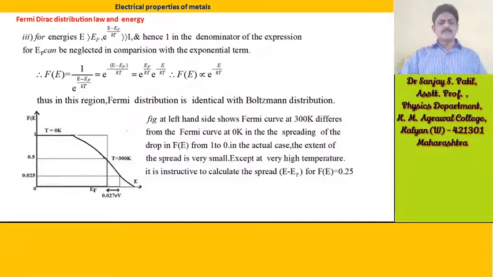This curve shows the drop in f(E) from 1 to 0. In the actual case, the extent of the spread is very small, except at very high temperature. It is instructive to calculate the spread E minus EF for f(E) equal to 0.25.